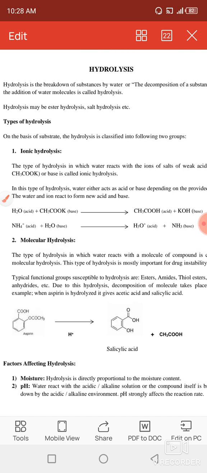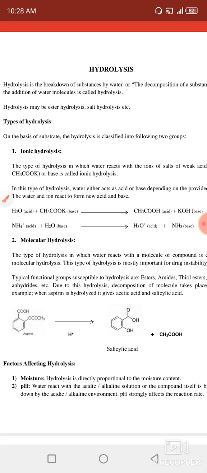Other types of hydrolysis which are not given in this PDF file are ester hydrolysis, amide hydrolysis, and ring hydrolysis. I have explained this to you in this lecture, so please be careful about it. So first we have ester hydrolysis. In the ester hydrolysis, what is going to occur? Acyl oxygen cleavage occurs.